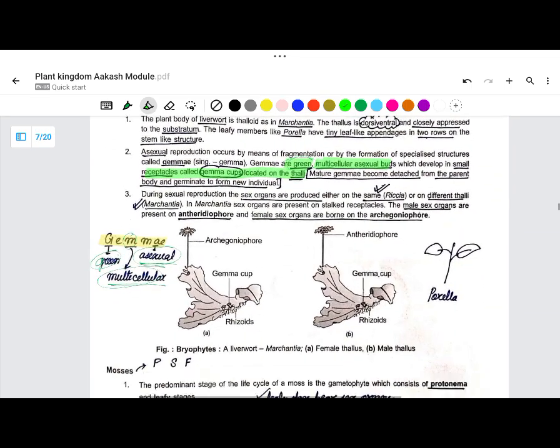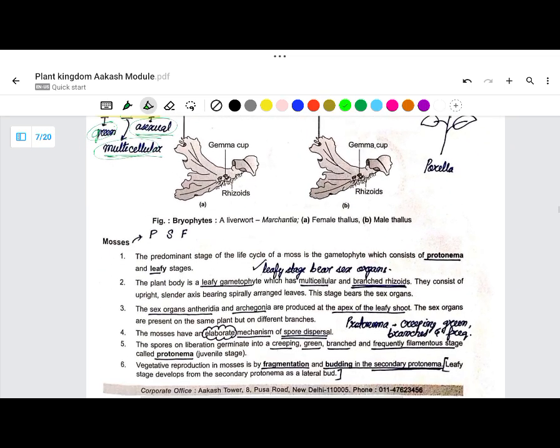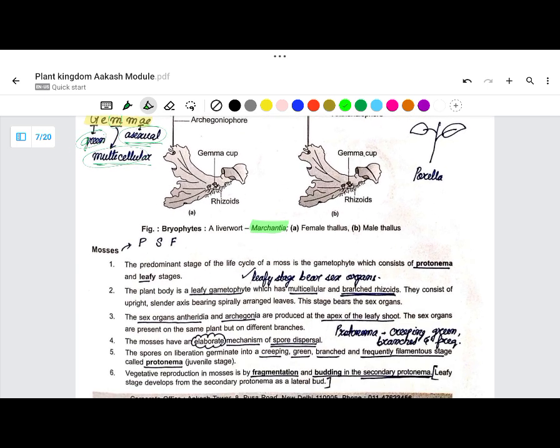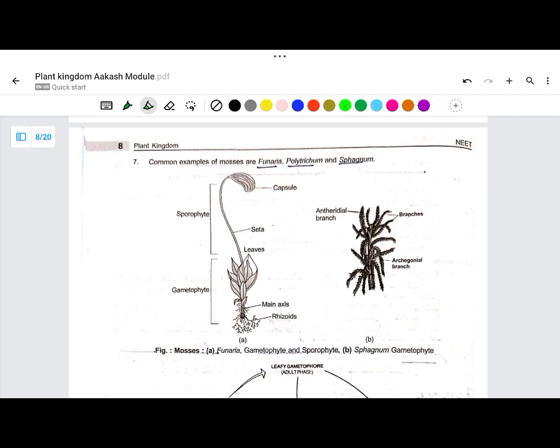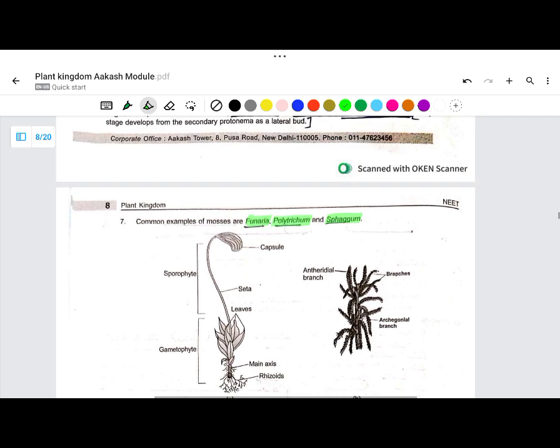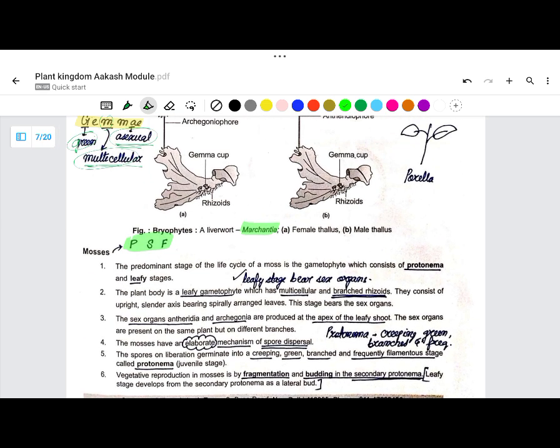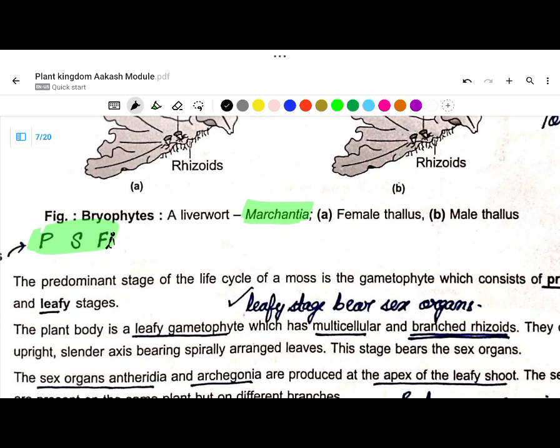Anything else in liverworts? No, nothing. So just remember liverworts and Marchantia. This you must remember. Now, what is it for mosses? It is PSF. PSF stands for Polytrichum, Sphagnum, Funaria. So for mosses it is PSF, or you can say PS5.